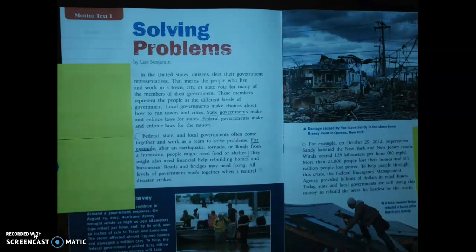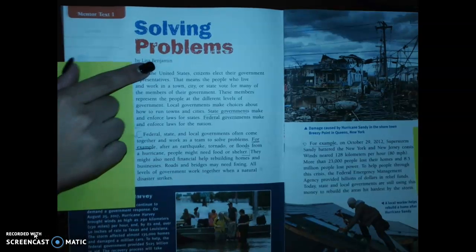Last week I showed you all the strategy. It was context plus clues equals the main idea, or that light bulb. We're going to continue using that same strategy today to help us build our understanding of our text. We're going to first go into using hashtags as we read through our text solving problems.